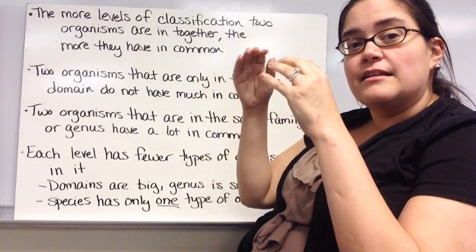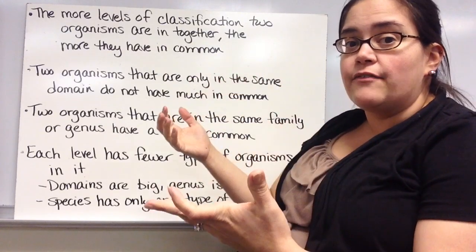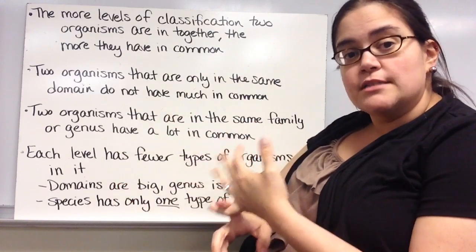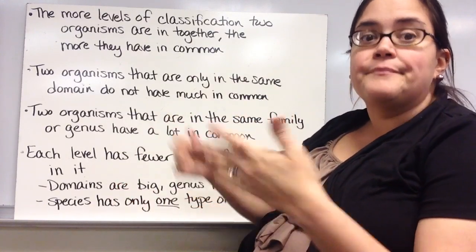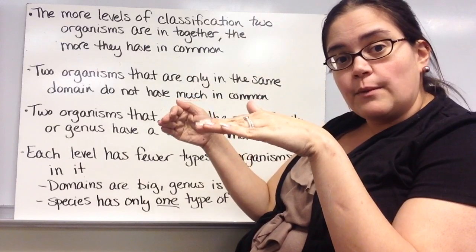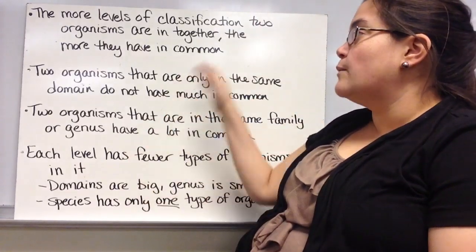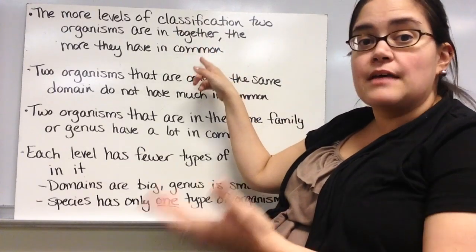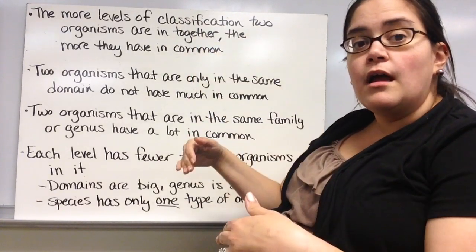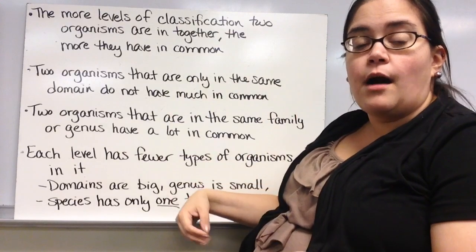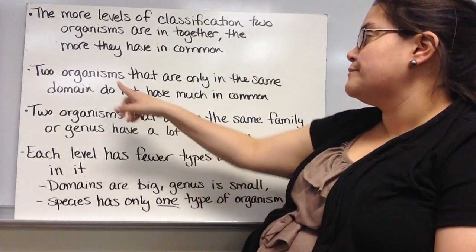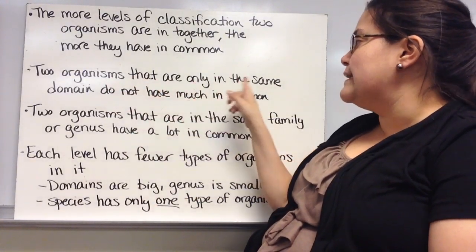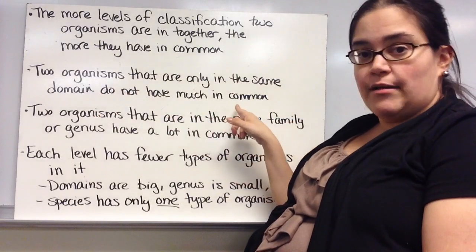But once we get more specific, we don't have a lot in common with penguins. We're not birds. We don't lay eggs, things like that. So we have a few levels of classification the same, but some that aren't. If we were to have more levels the same, we would have more in common with those organisms. Two organisms that are only in the same domain do not have much in common.